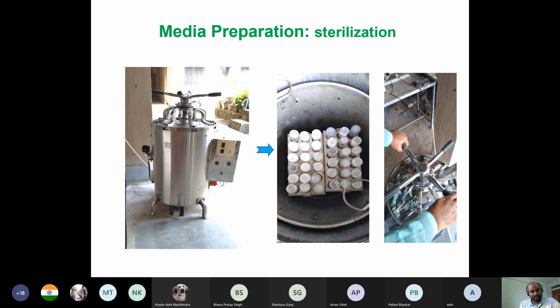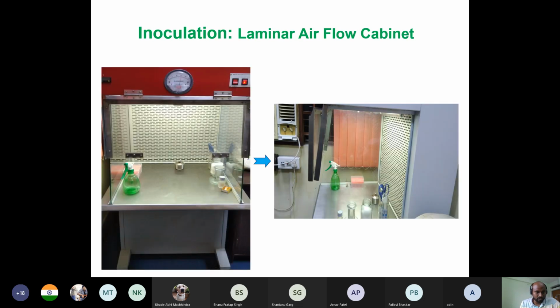This is the laminar airflow cabinet. You can see here this is your 70% ethanol for wiping the floor, because this surface is also in an open environment, so there may be bacteria and fungus. This spirit lamp you have to light up when you are doing culture. Then there is 100% ethanol for placing your forceps and scalpel, the equipment with which you will do the culture. And this has a HEPA filter, that is, a high efficiency particulate air filter.